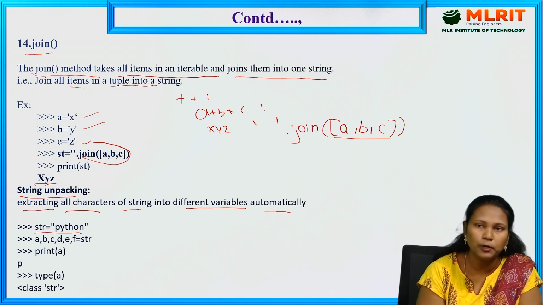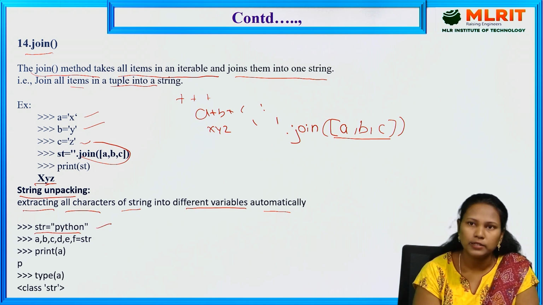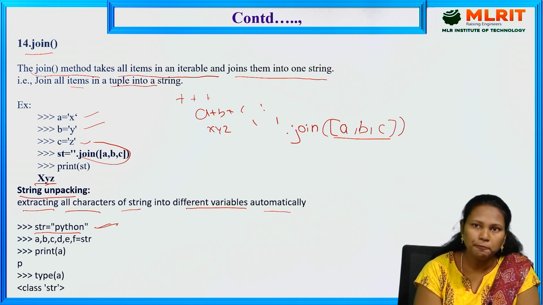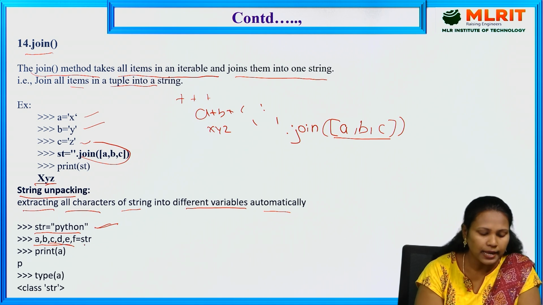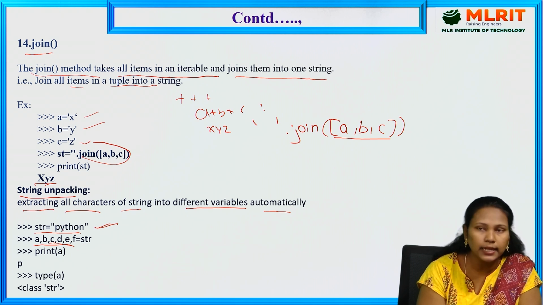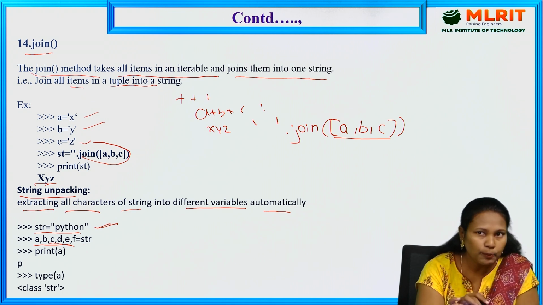str is equal to Python. This is a particular string. If I want to divide each character, we can do that with the help of unpacking. So we are taking A, B, C, D, E, F. We took 6 variables and assigned them from str. So A contains P, B contains Y, C contains T, D contains H, E contains O and F contains N.